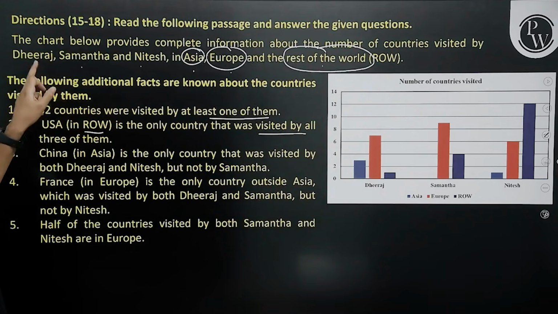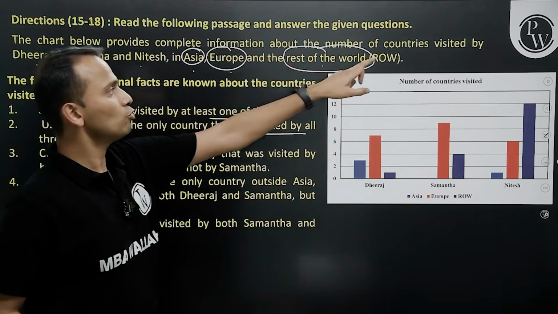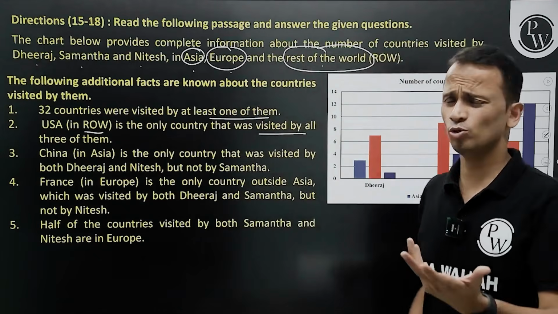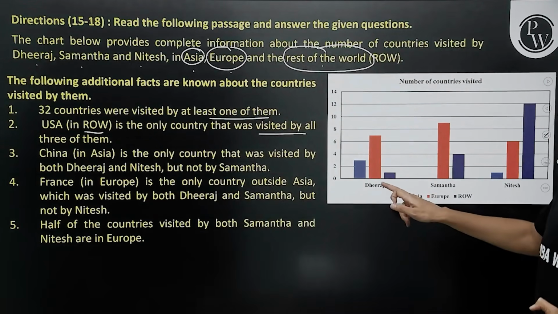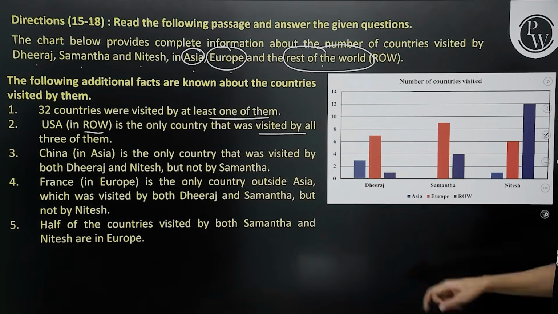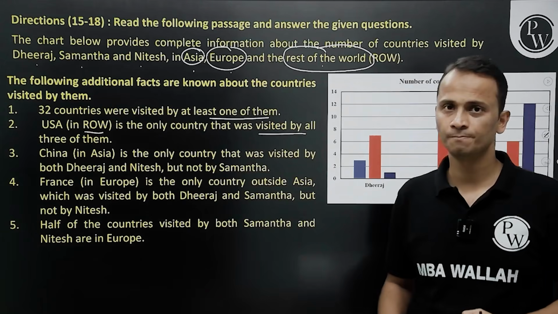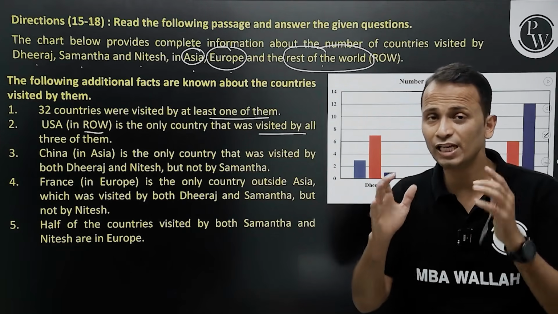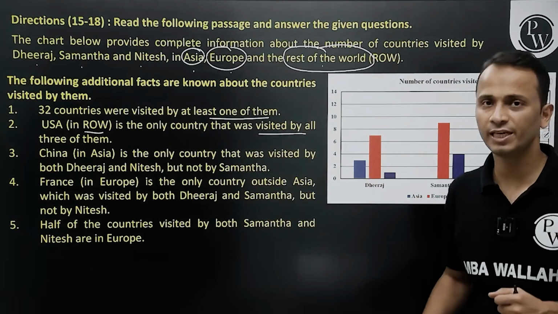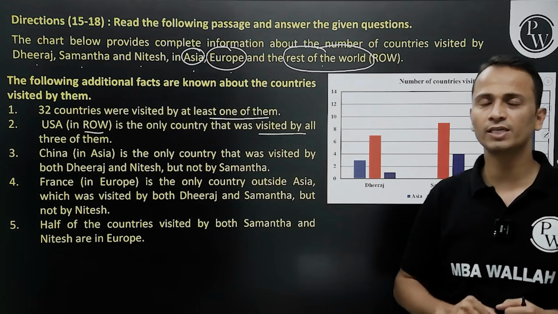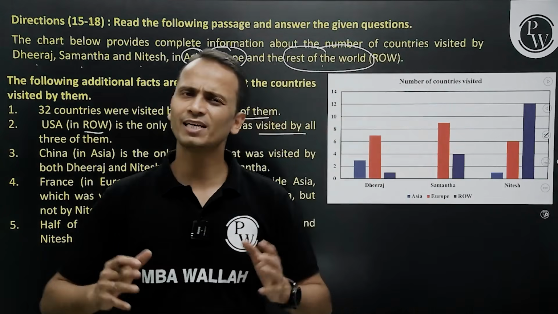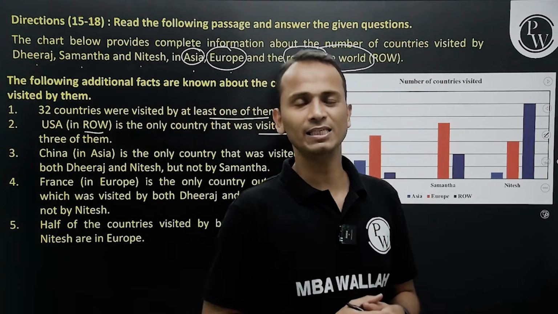Further, in this bar graph, what is given? So the chart below provides the complete information about the number of countries visited by these 3 people in these 3 continents, we can say that. So Dheeraj has visited 3 countries in Asia, 7 in Europe, and 1 in rest of world. Okay. Now, if I consider only Asia, blue color. So Dheeraj has visited 3 countries in Asia, Samantha has visited 0 countries in Asia, and Nitesh has visited 1 country in Asia. Now there can be an overlap among these 3 values.